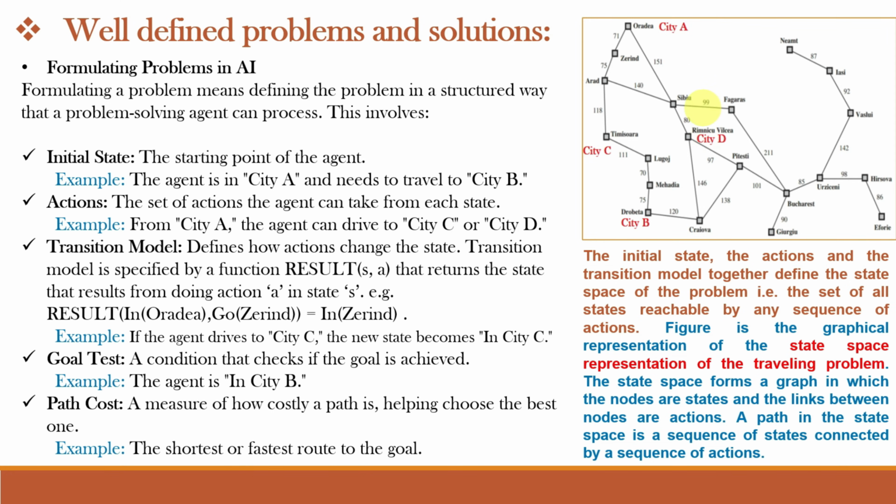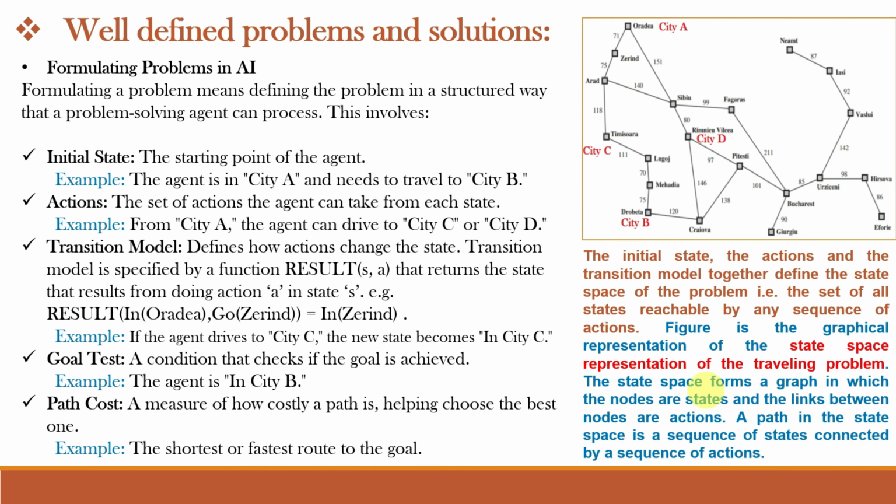And here, the initial state, the actions, and the transition model together define the state space of the problem. That is the set of all the states reachable by any sequence of actions. So this figure is the graphical representation of the state space of the traveling problem.